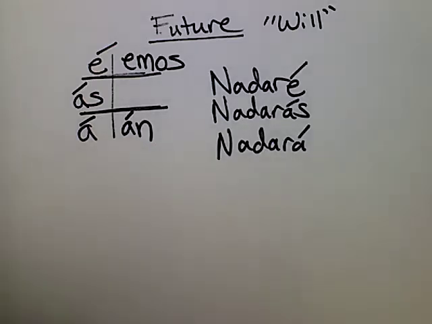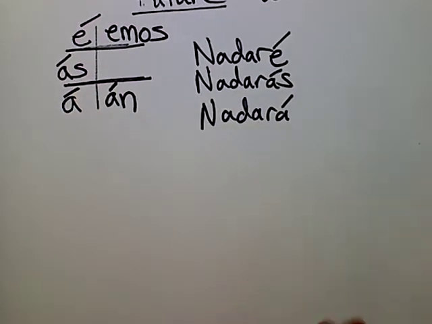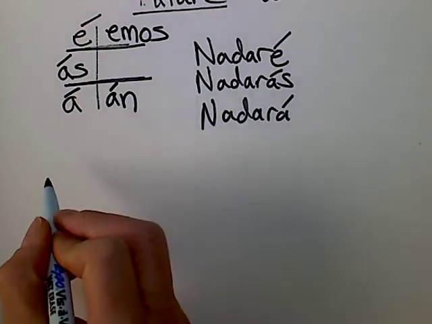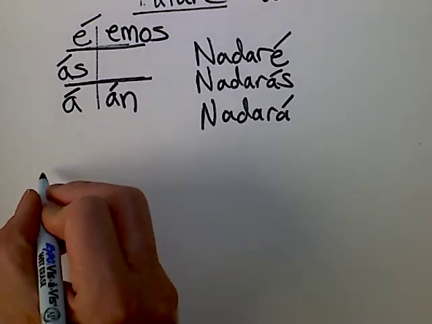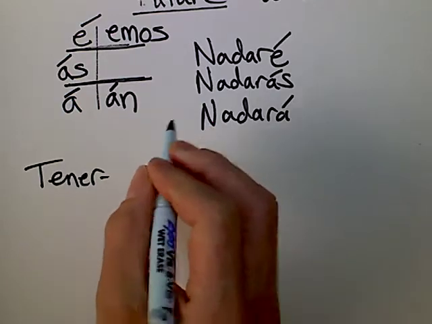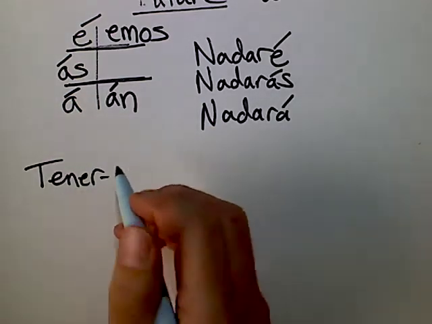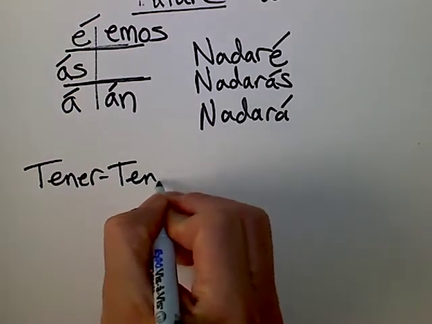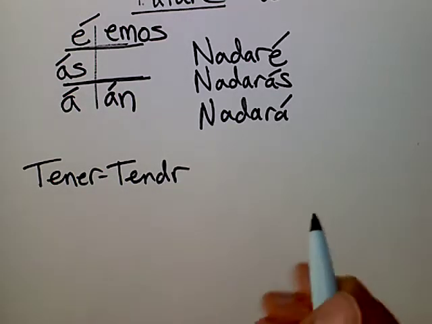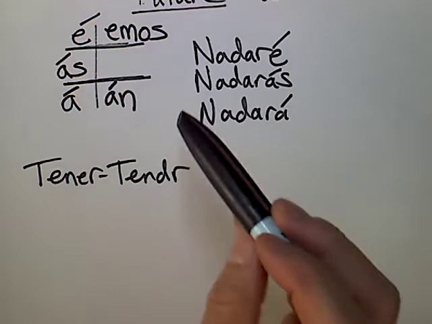However, there are 12 irregulars that we need to be familiar with. Okay? Is there a nickname for these? No. So what are the 12 irregulars, just from your brain, just from your memory? Tener is one of them. Tener means to have, and it becomes tendr. Good, of course.